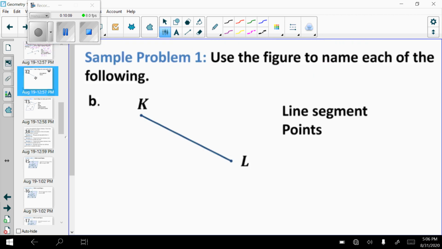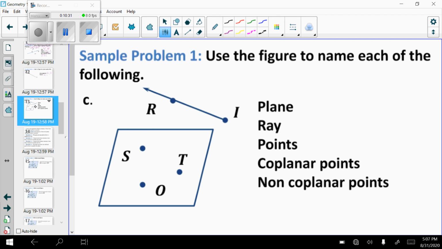Next example, use the figure to name the following. So this is the picture that they give me. They want a line segment. The 2 points I have are K and L with the bar above it. So that's segment KL, or I could switch the order and say segment LK. My only 2 points here are point K and point L.